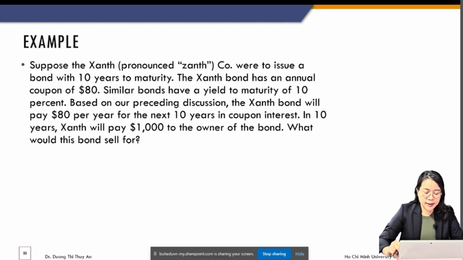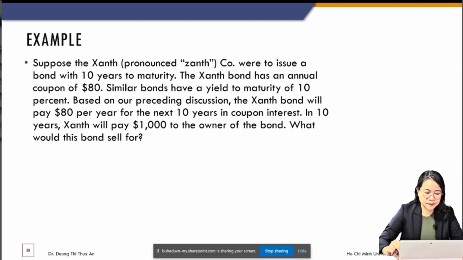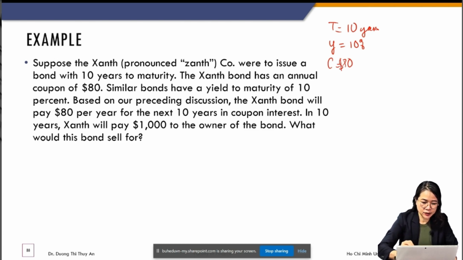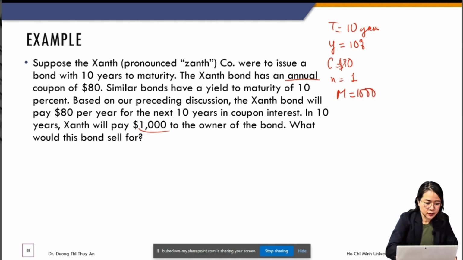Okay, now take a look at one example. This is 10 years to maturity, YTM is 10%. And it pays $80 for the next 10 years. And it says it pays annual coupon, so it means it pays one time per year. And the face value M equals 1,000. And the question is, what would this bond sell for?